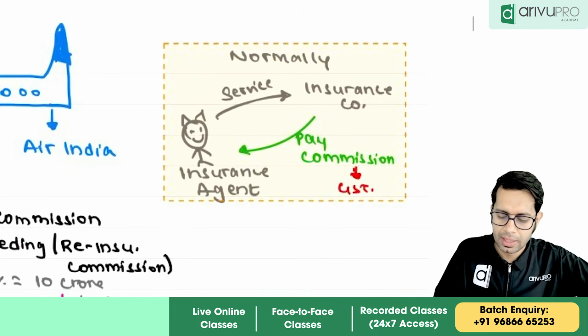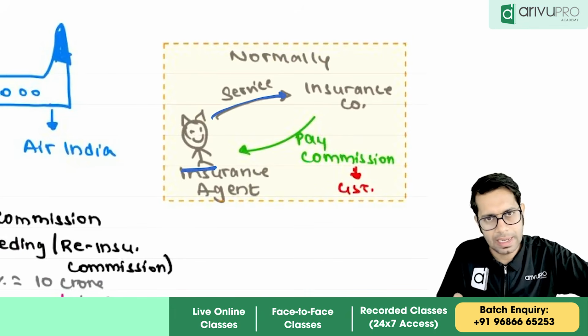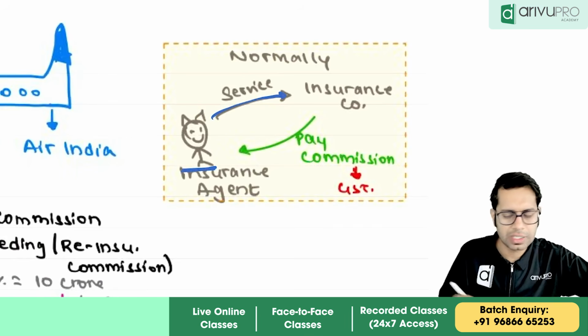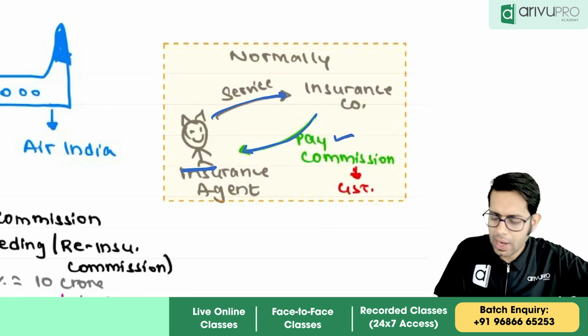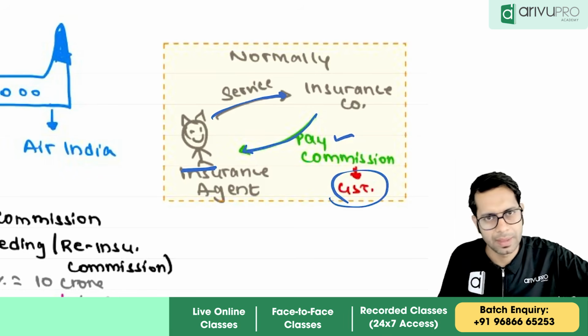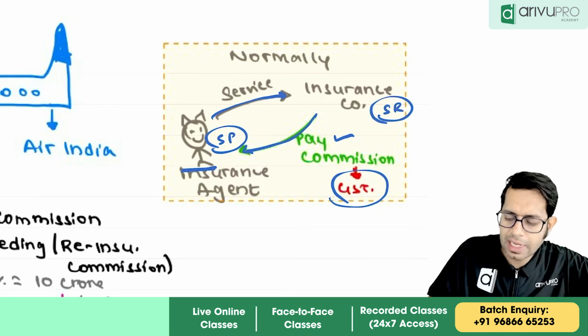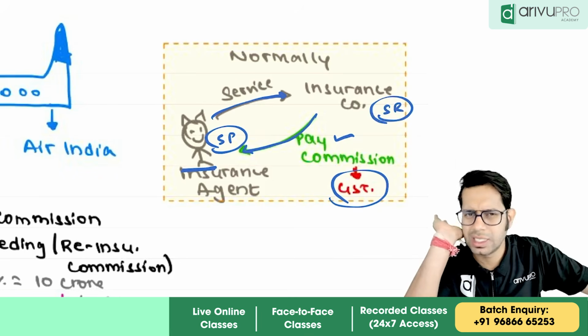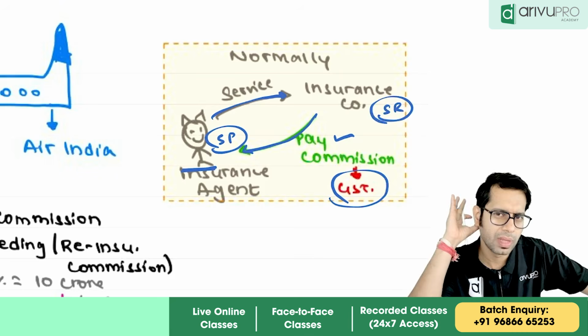See, Dilip is an insurance agent. Dilip is giving services to an insurance company, correct? So I am giving services to the insurance company, for which the company is going to pay me insurance premium. And on this insurance premium, GST is applicable. Why? Because I am the service provider, the insurance company is the service recipient, and therefore on this particular transaction GST is applicable. This is very clear to us.